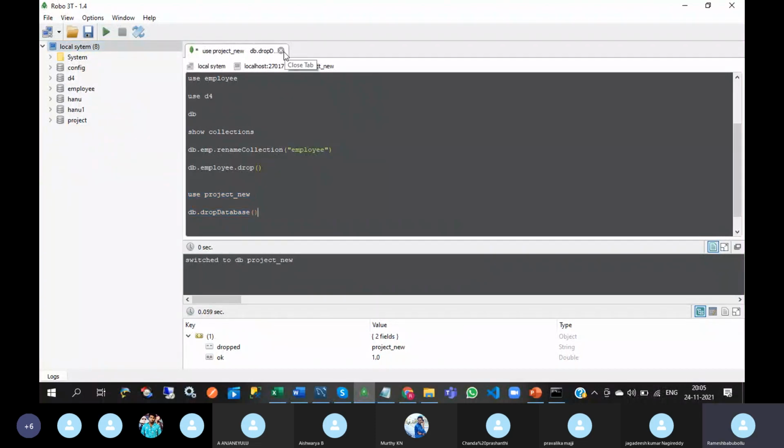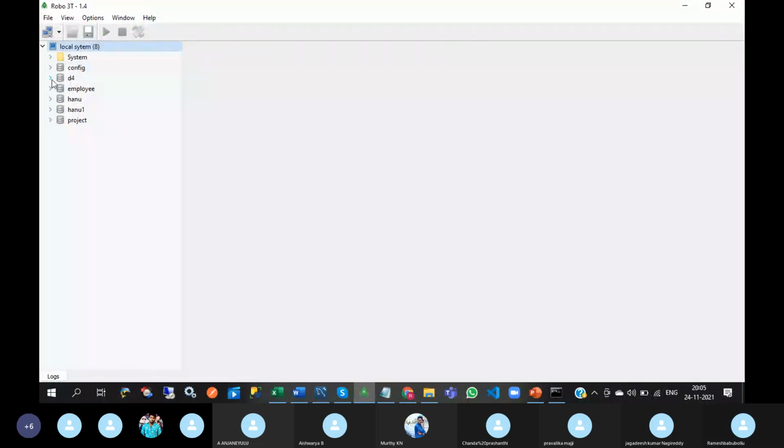So next. Now how to write the insert query for inserting the data into the collection.